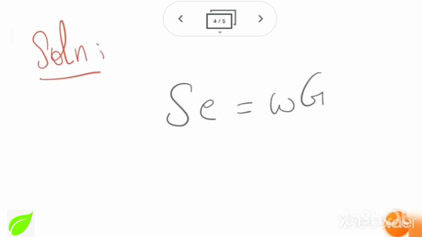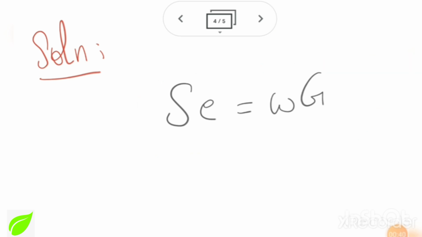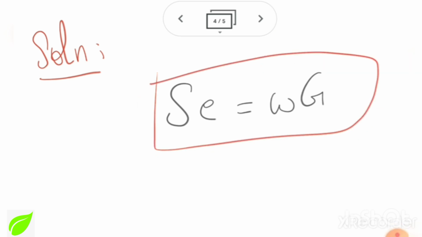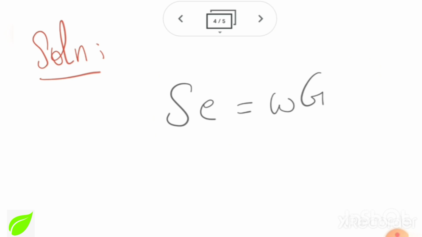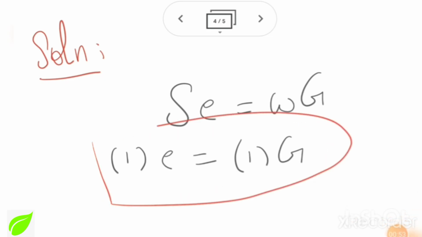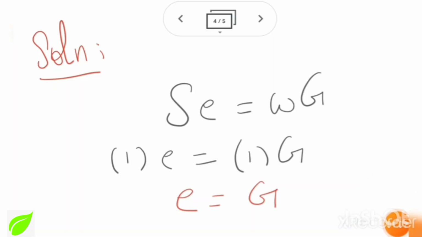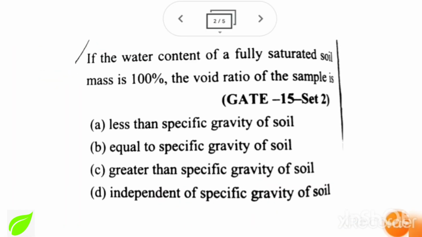In this question, they are talking about all these three or four terms in the question itself. So this relation will help us to answer the question. Let's write the given. Just by applying that 100% given data for saturation and water content, this is in terms of decimal system. So I can say my void ratio is the options. We can say that B is my correct answer. Next question.